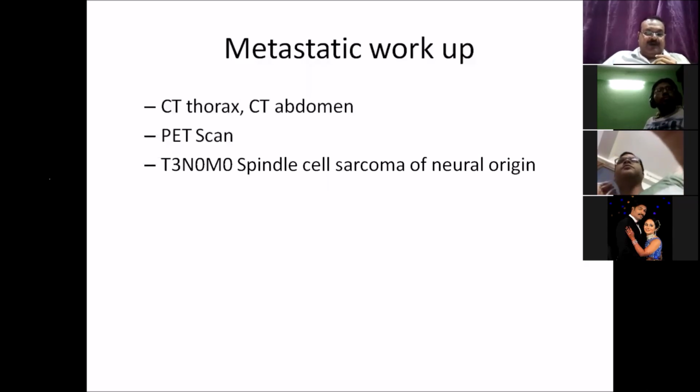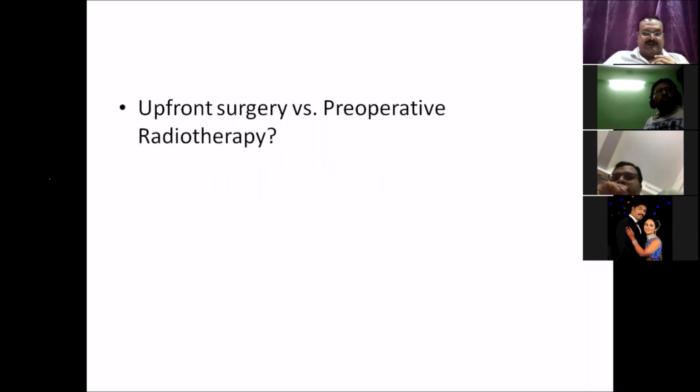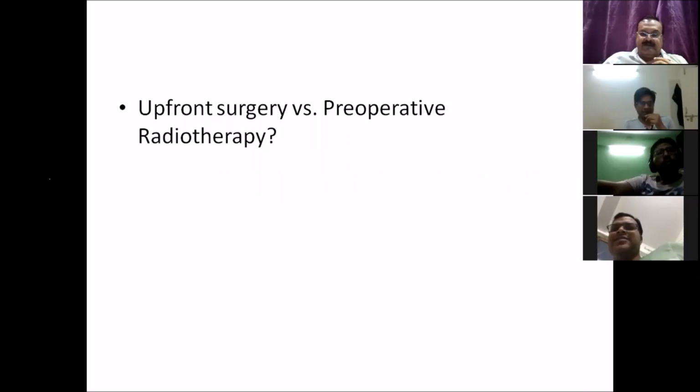So from that, we know that it is a T3 N0 M0 spindle cell sarcoma of neural origin, grade 2. So that makes it a stage 3A tumor. So the next question obviously will be upfront surgery versus preoperative radiotherapy. Preoperative RT will be there first. So Dr. Ajay says preoperative RT. Anyone who wants to take it out? Sir, upfront surgery. So Sandeep says upfront surgery.